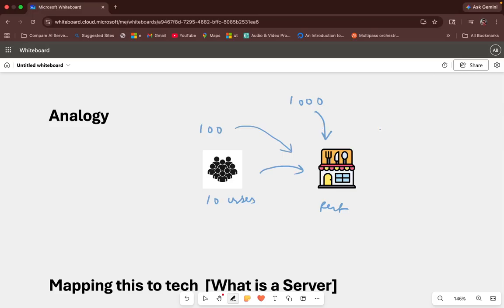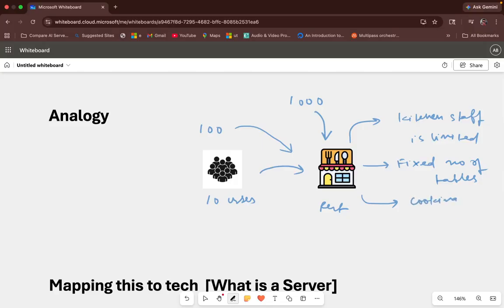So what happens? You have got certain limitations with your restaurant, right? The first limitation is that the kitchen staff is limited. Then inside your restaurant, you have got a fixed number of tables. And third, with the limited number of staff, your cooking speed is limited. So naturally, with all these resources and the requests that you have got, there are going to be certain consequences. So what are the consequences that the user will face?